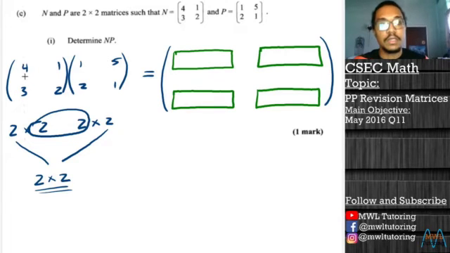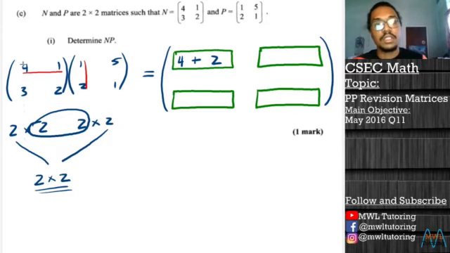So we start off with the first row by the first column, and we say 4 multiplied by 1, giving us 4, plus 1 multiplied by 2, giving us 2.